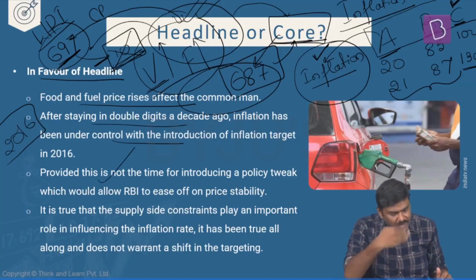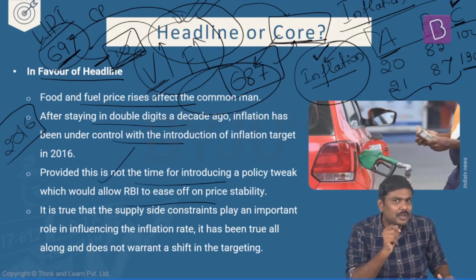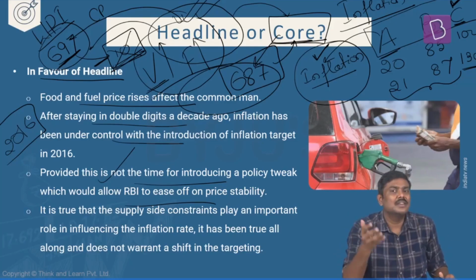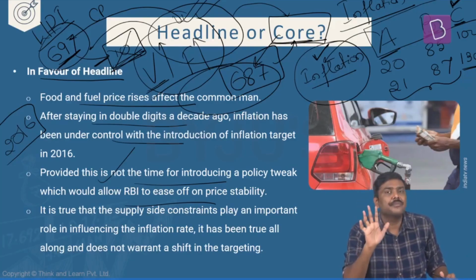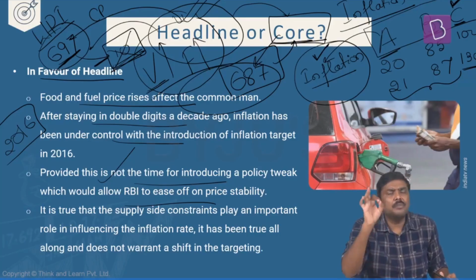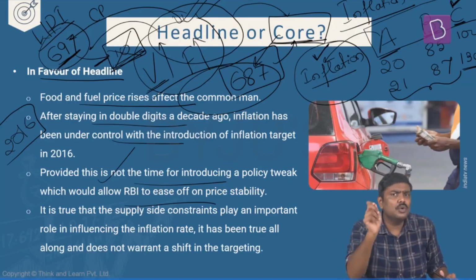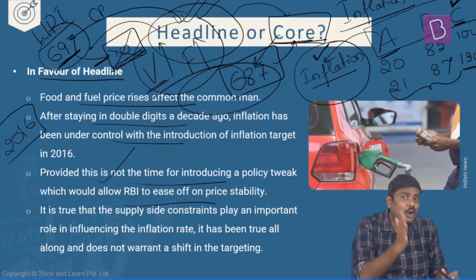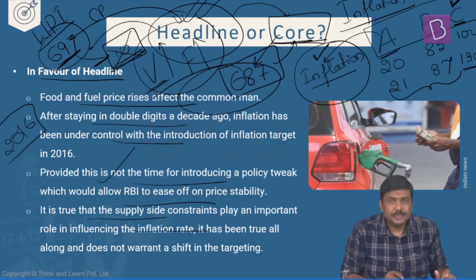Third one. Let's go to the third one. Understand this, the current situation. What is the current situation? There is a pandemic. There is a slowdown in the economy. Economy is recovering like this. In this particular period of time, we must not be changing this kind of a policy. Monetary policy is a very, very important policy tool that is there with RBI. Inflation targeting is a very, very important policy tool that has been in the process of being implemented. So these kinds of policy measures should not be changed during the times of a slowdown, during the times of recession.